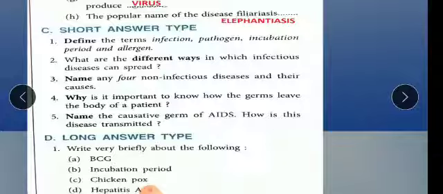So children, please go through these questions, write them down in your book, and take care of the spellings; don't make spelling mistakes. And whatever videos I am making for class 9 biology, please go through them. Even though the topics are very easy, related to disease or health or hygiene, all these points are very important as they will come in exams. So please watch the videos.